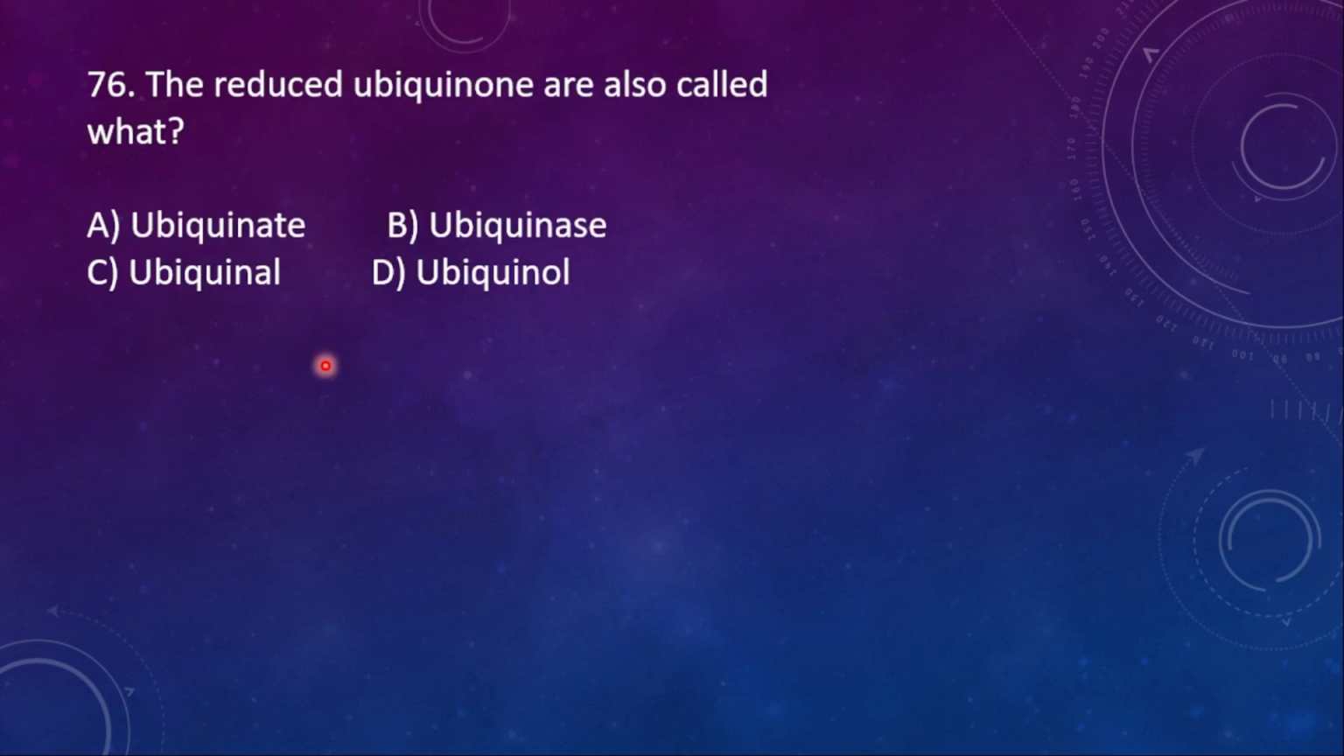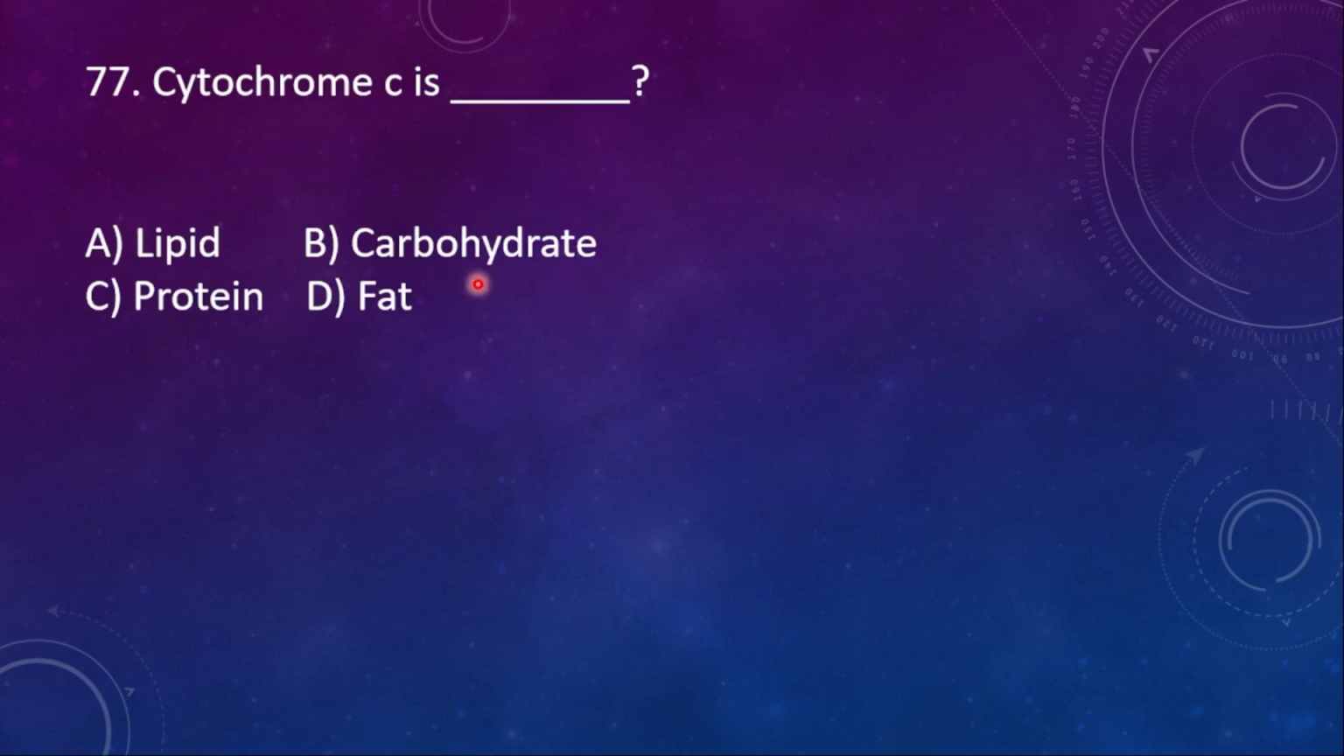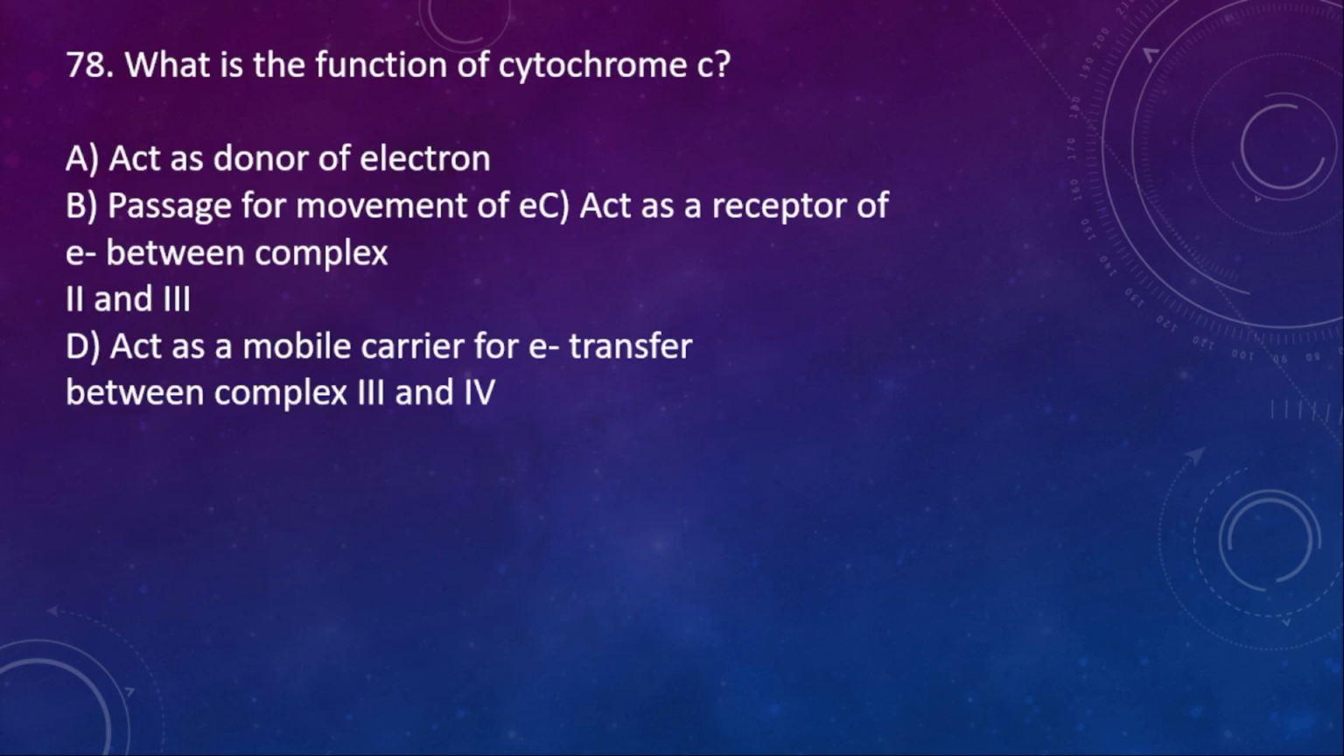76th question. The reduced ubiquinone is also known as what? Ubiquinate? No. Ubiquinase, no. Ubiquinals, no. Ubiquinol. 77. Cytochrome C is a lipid, carbohydrate, protein or fat. It's a protein.